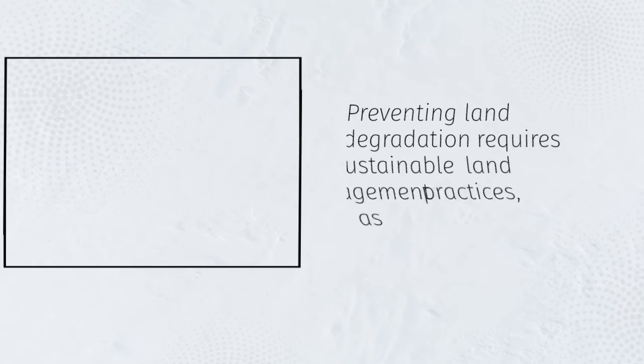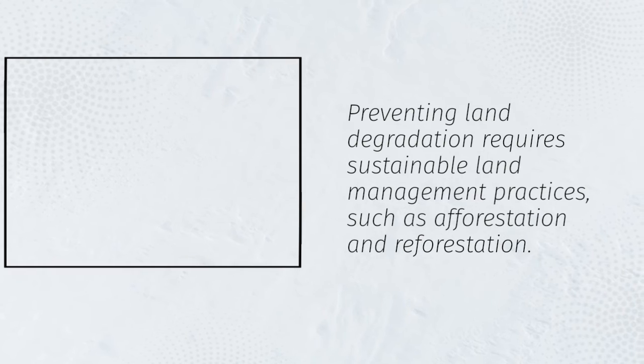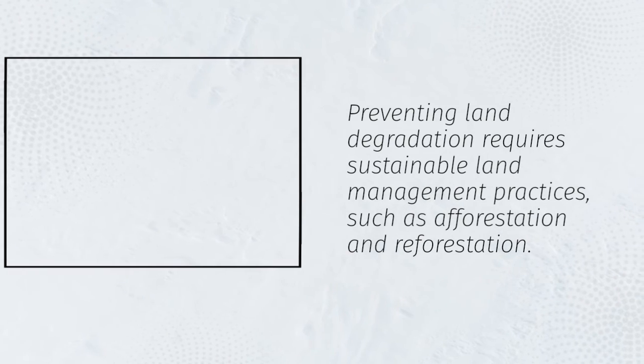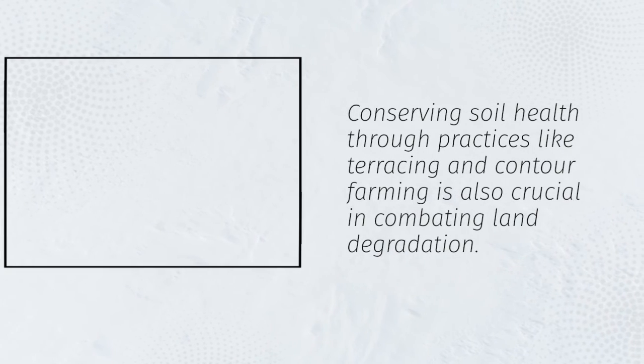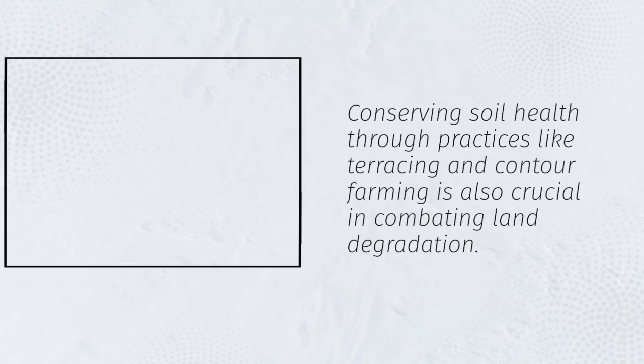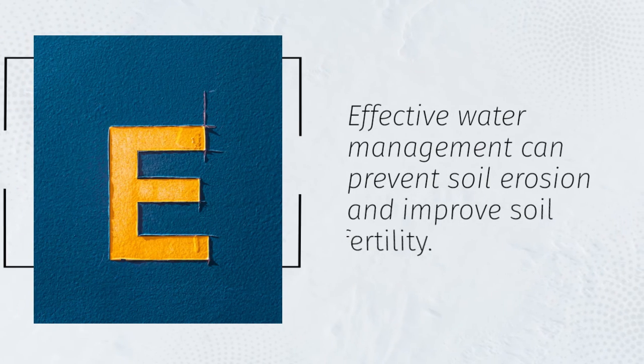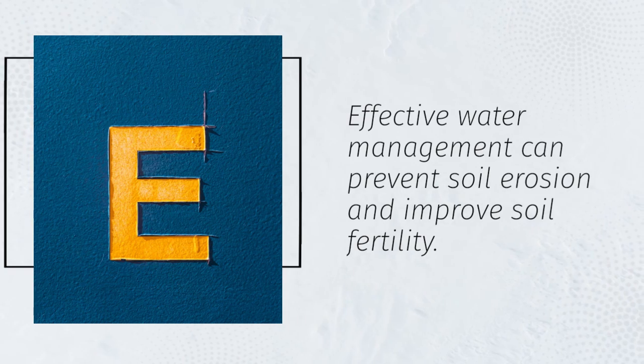Preventing land degradation requires sustainable land management practices, such as afforestation and reforestation. Conserving soil health through practices like terracing and contour farming is also crucial in combating land degradation. Effective water management can prevent soil erosion and improve soil fertility.